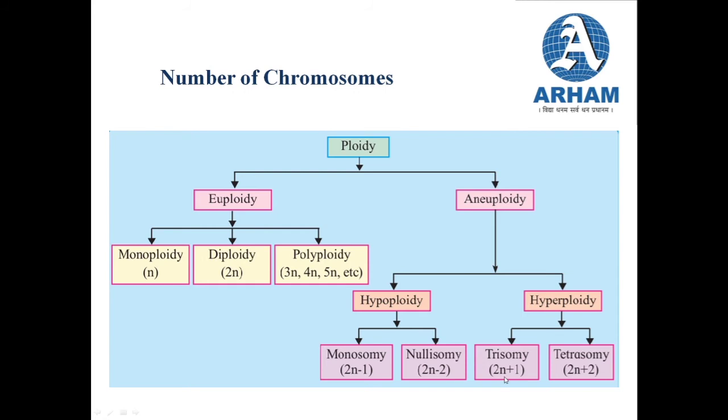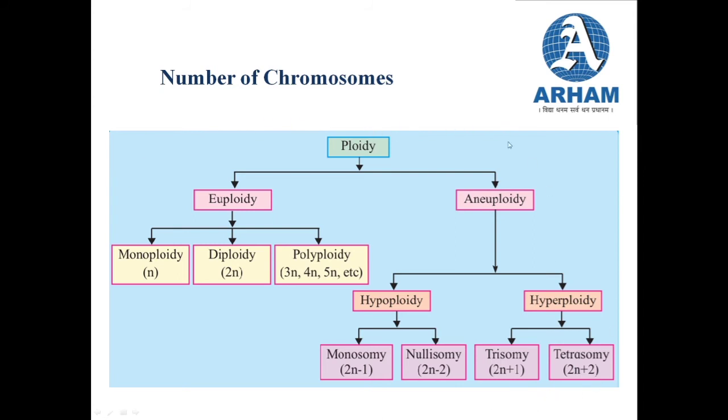Talking about hyperploidy, hyperploidy is addition of chromosomes. So if two chromosomes are present and one is added, then the condition is called trisomy. And if two chromosomes are present and two more are added to it, the condition is called tetrasomy. So this is the whole concept of the number of chromosomes.